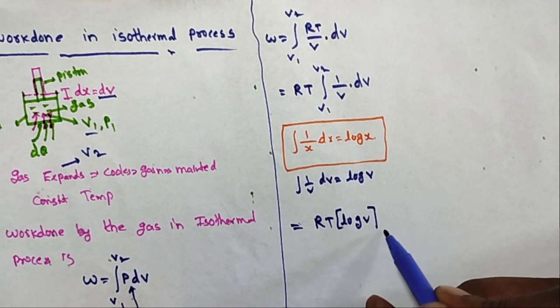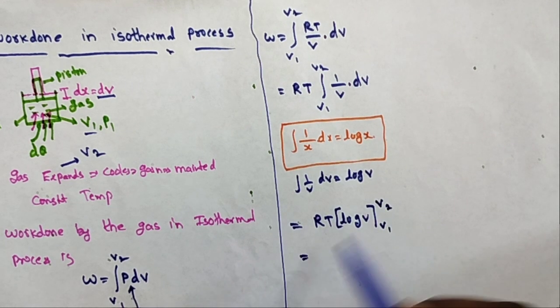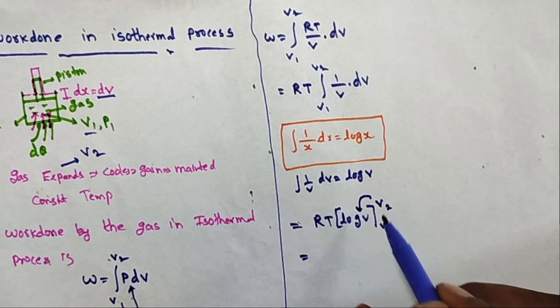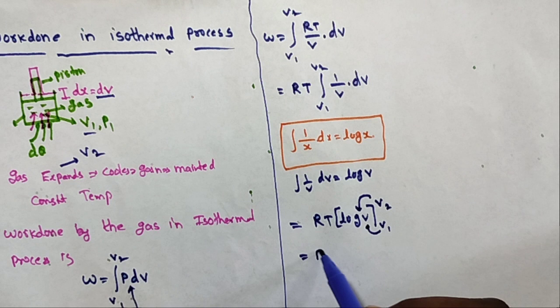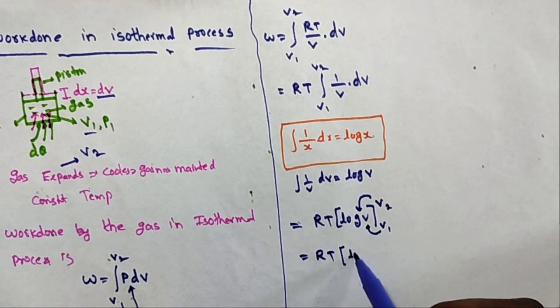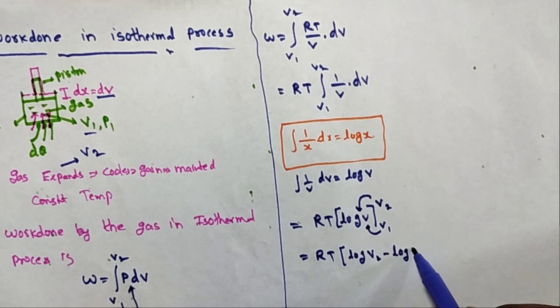What are the limits? V1 is the lower limit and V2 is the upper limit. Now we substitute the upper limit first minus the lower limit second. So that is RT times log V2 minus log V1.